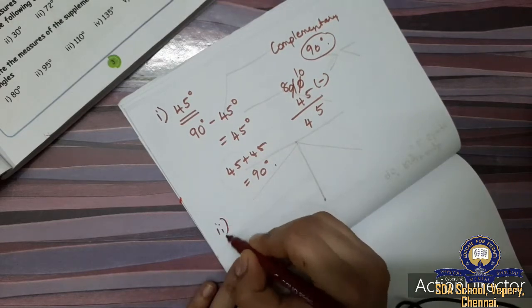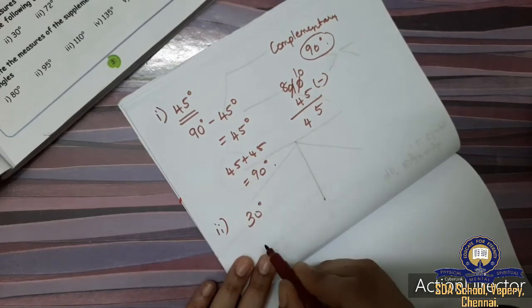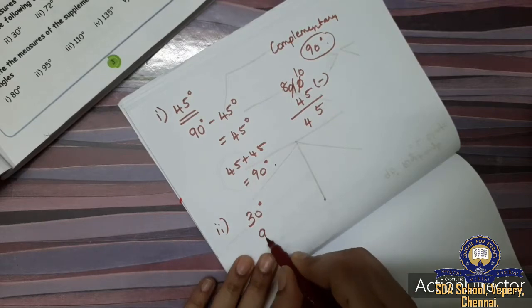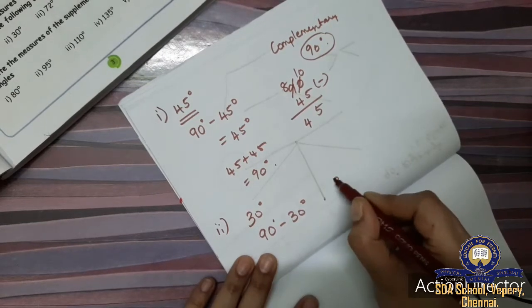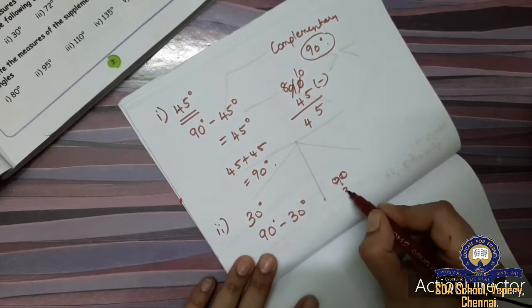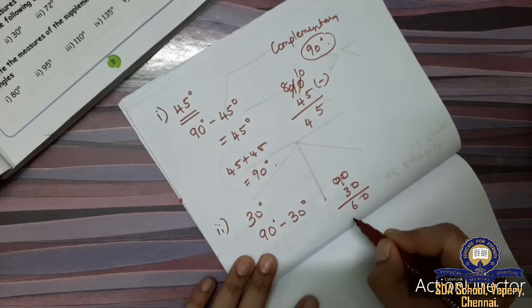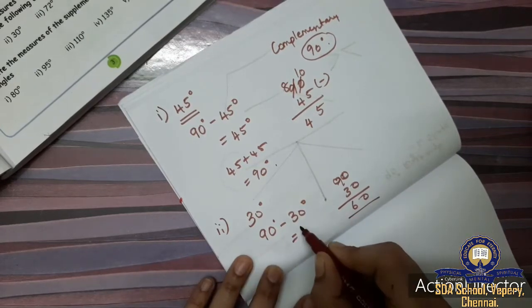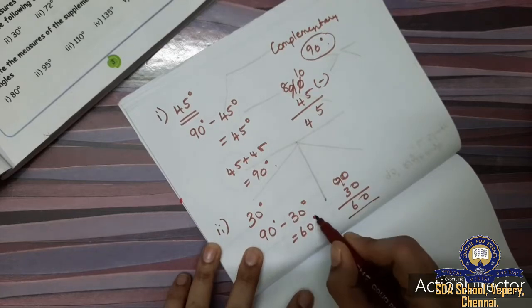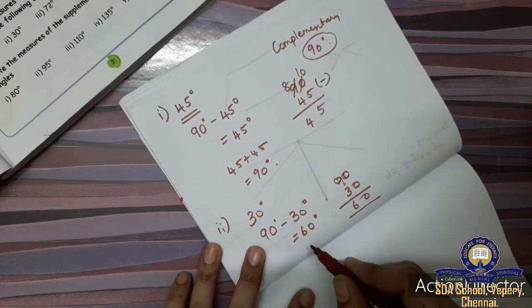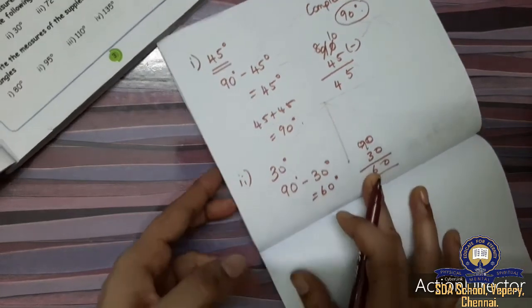So one more example, 30 degree. One angle they have given, we have to find the another angle. So what you are going to do? 90 degree minus 30 degree. So what is 90 minus 30? It is 60, right? So if we add 60 plus 30, we will get 90. So one angle is 30 degree, another angle 60 degree. This is how you will do this.